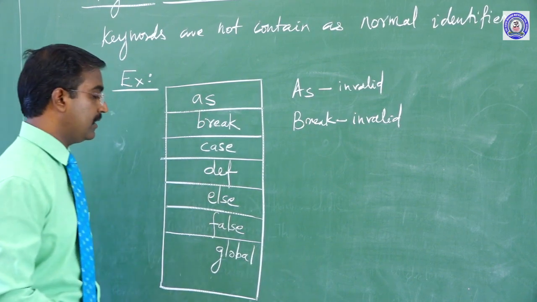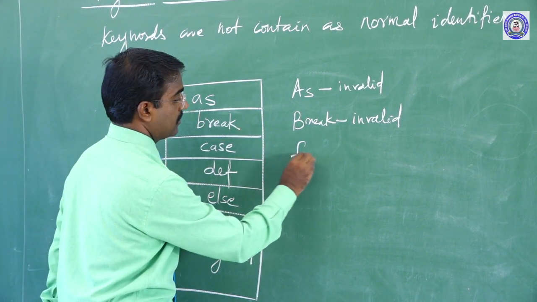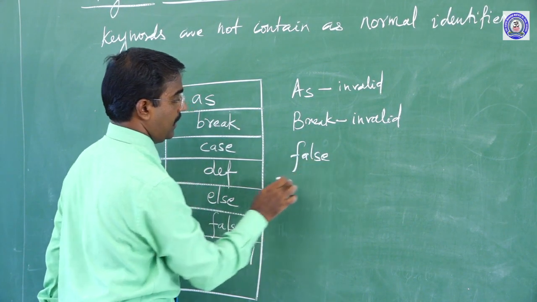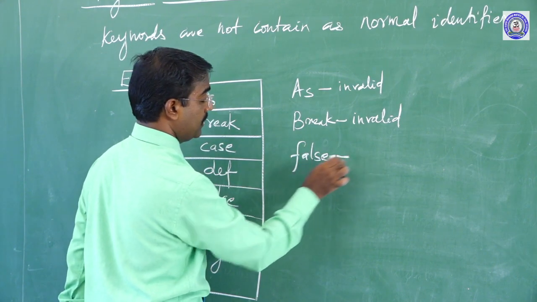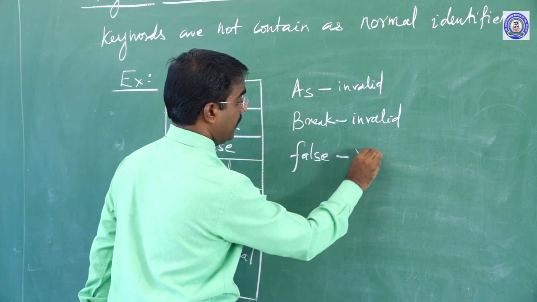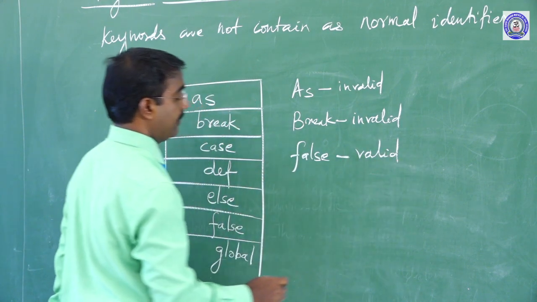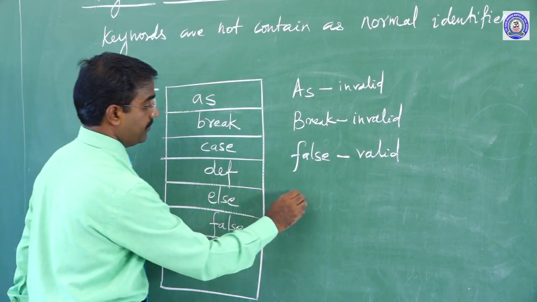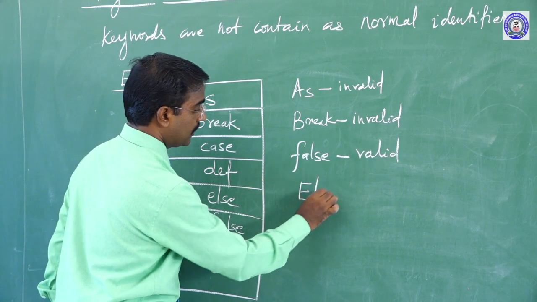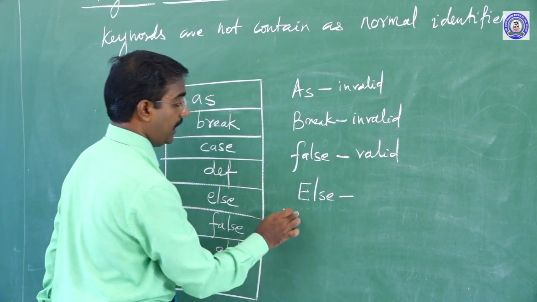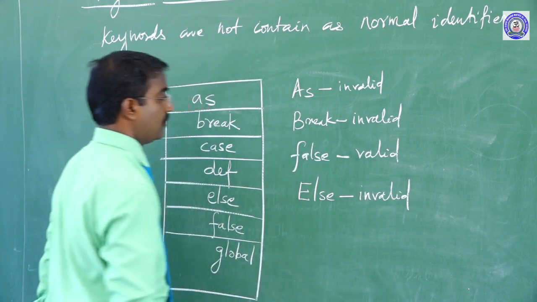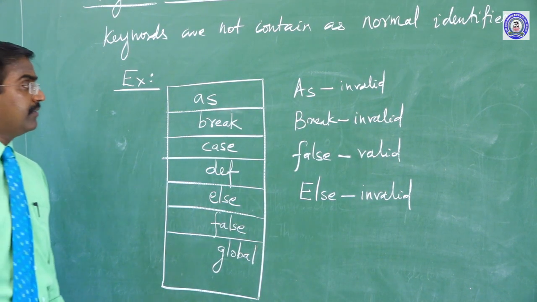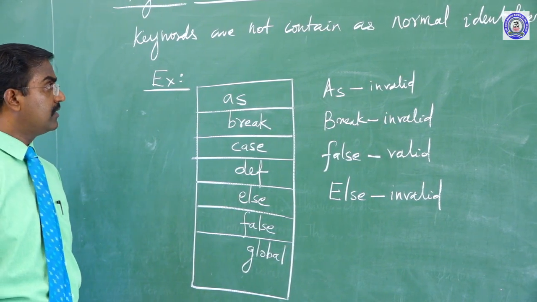When is it valid? F-A-L-S-E is valid, because this F is a small letter. That's why this is a valid keyword. Same with else. Clear? Else. This one is invalid. Sometimes they ask the question: valid keywords or invalid keywords.